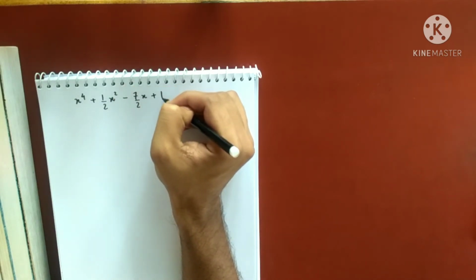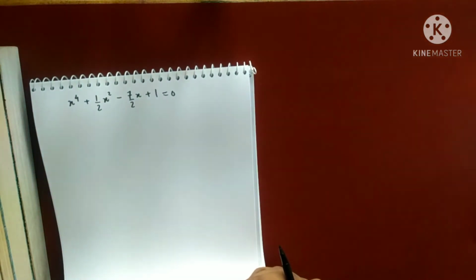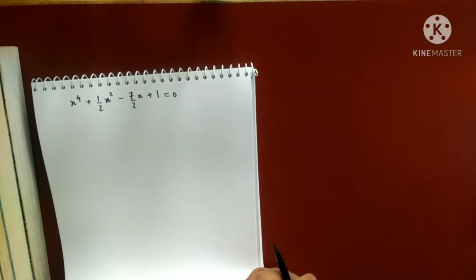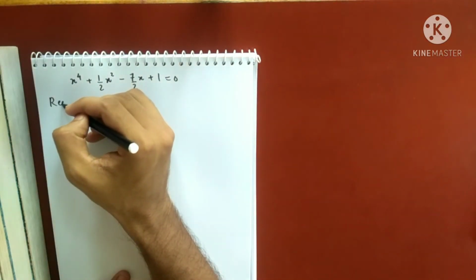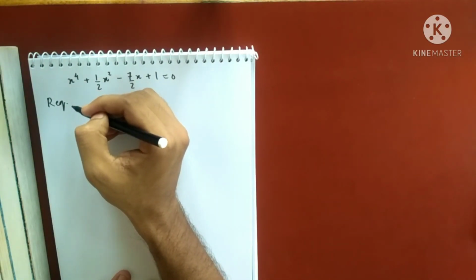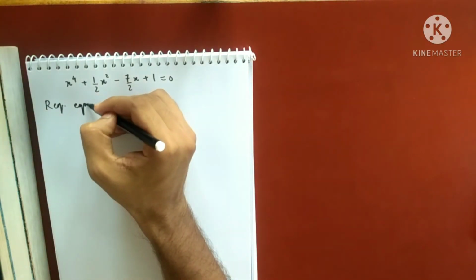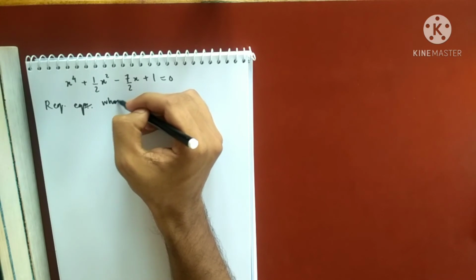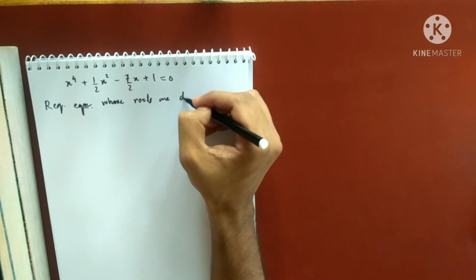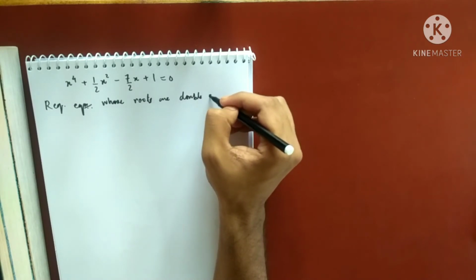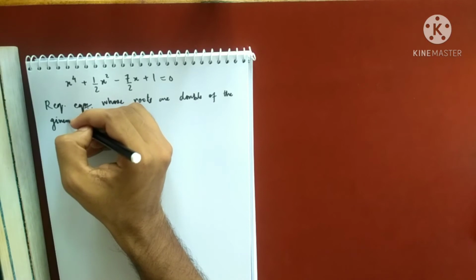I hope this is the correct one I have written, equals to 0. Just a minute. x to the power 4 plus half x square minus 7x, 7 by 2x plus 1. So the required equation whose roots are double of the given equation.